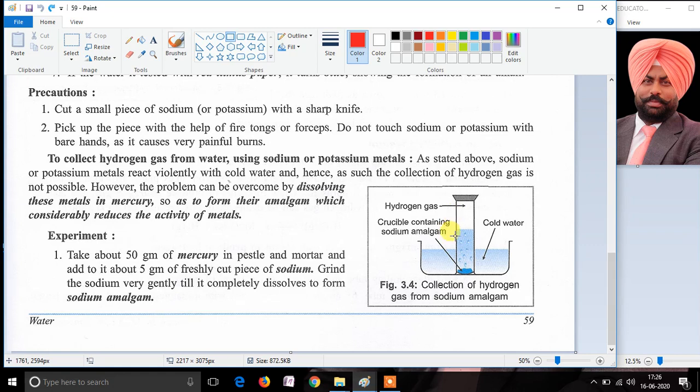When the sodium amalgam is introduced into the gas jar, that sodium amalgam reacts with water in the gas jar, and small bubbles of hydrogen gas are formed. These bubbles move in the upward direction, and the gas jar gets filled with hydrogen gas.